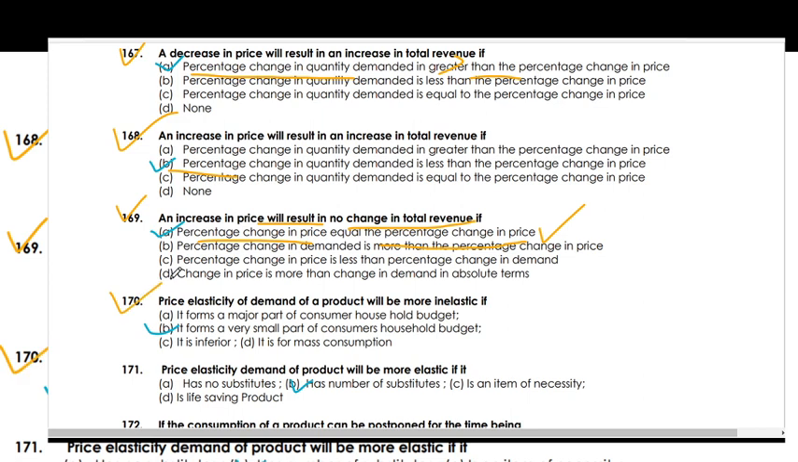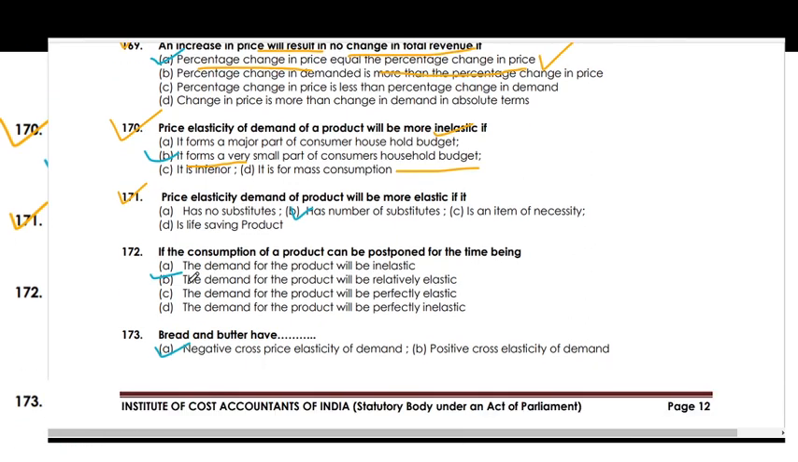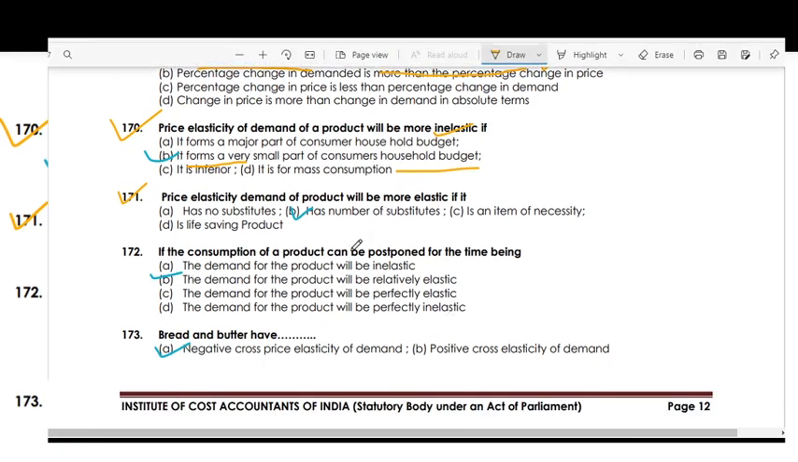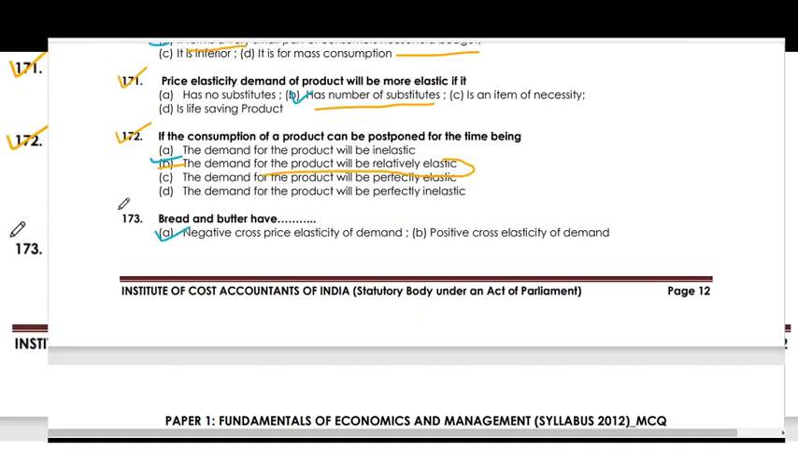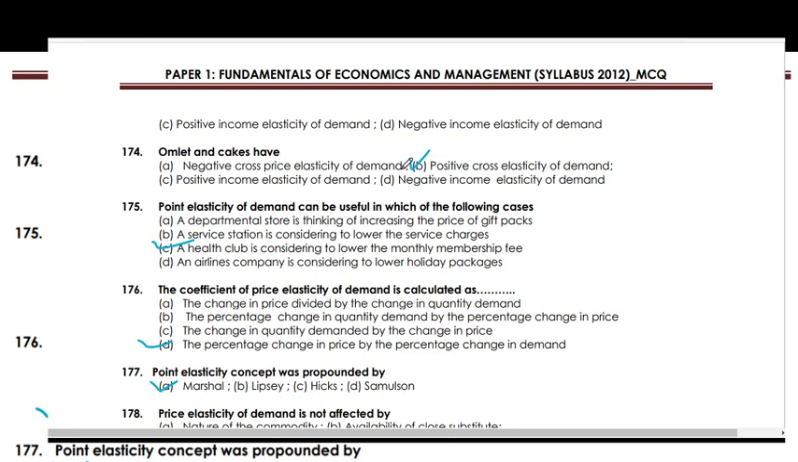The price elasticity of demand of a product will be more inelastic if it forms a very small part of the consumer's household budget. The price elasticity of demand of a product will be more elastic if it has a number of substitutes. If the consumption of a product can be postponed for the time being, the demand for the product will be relatively elastic. Bread and butter have negative cross elasticity of demand. Omelette and cake have positive cross elasticity of demand.